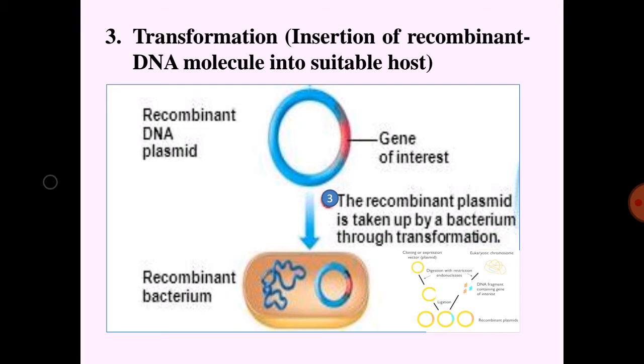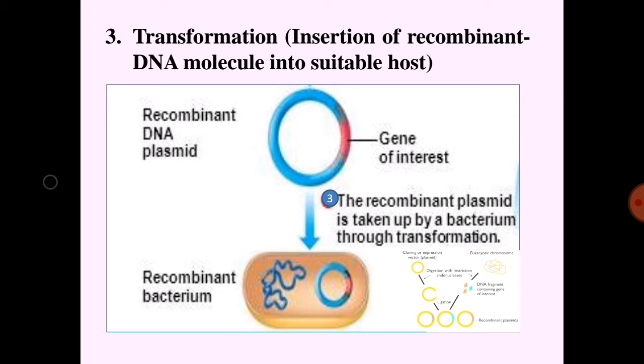Third step is transformation, that is, insertion of the recombinant DNA molecule into a suitable host. The recombinant DNA molecule containing the gene of interest is inserted into a competent host cell, which is usually a bacterium.